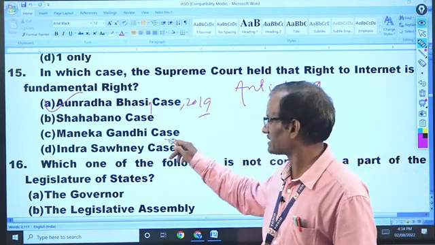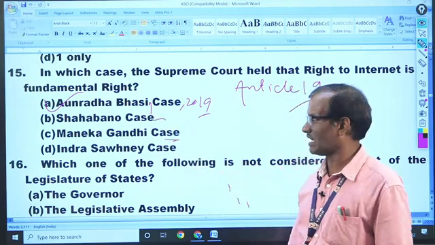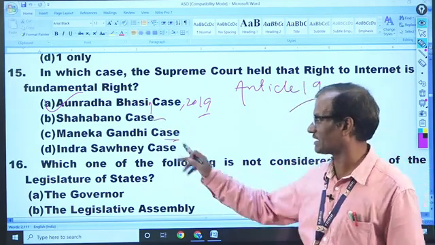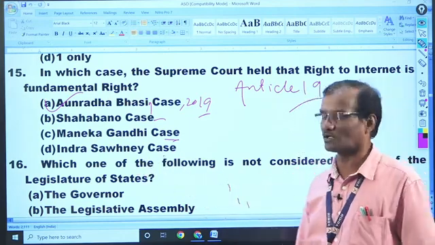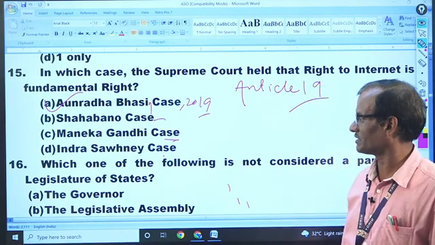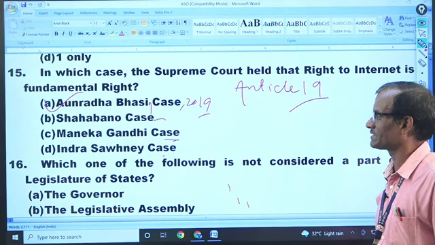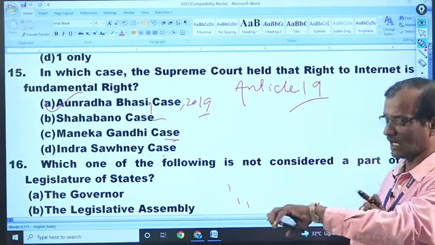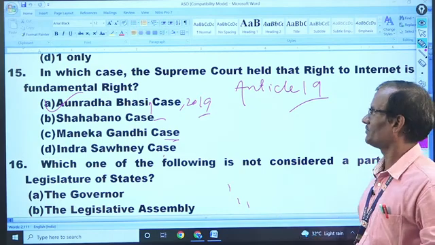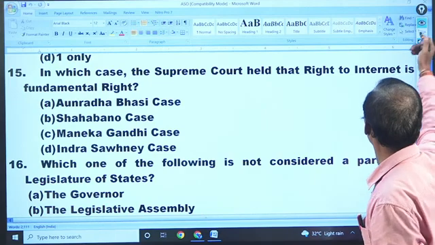And the right to privacy case is the Puttaswamy case, triple talaq is the Shah Bano case, and Maneka Gandhi case is 78, and Indra Sawhney case is popularly known as the Mandal Commission case. So these are very popular cases in India. Kindly remember. So A is the answer: Anuradha Bhasin case 2019, right to internet is a fundamental right under Article 19.